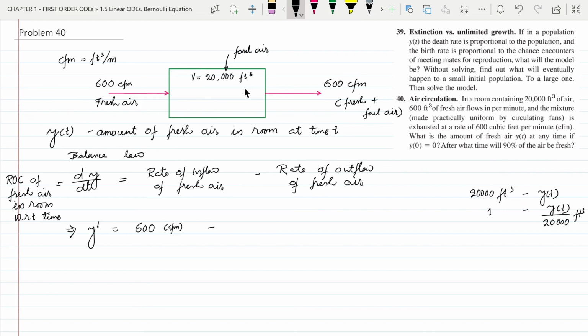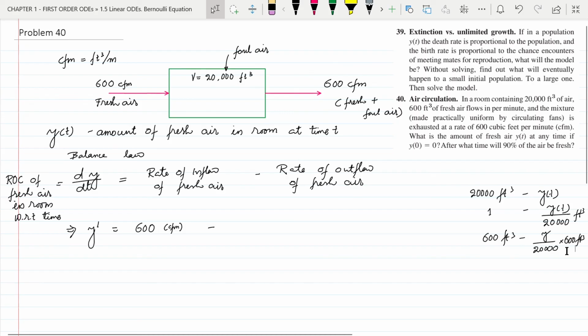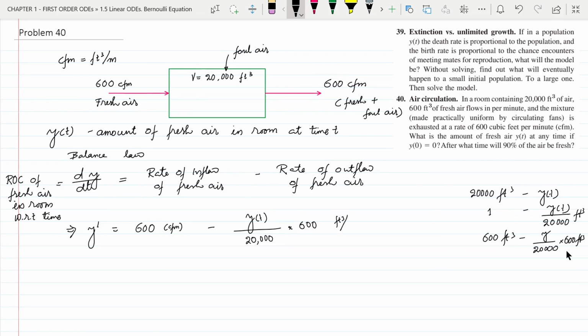So in 600 feet cube we have y by 20,000 into 600 feet cube of fresh air. Since this 600 feet cube is going out every minute, this much fresh air is going out every minute, and that is the rate of outflow of fresh air, which is y of t divided by 20,000 multiplied by 600, in feet cube per minute, same as CFM.